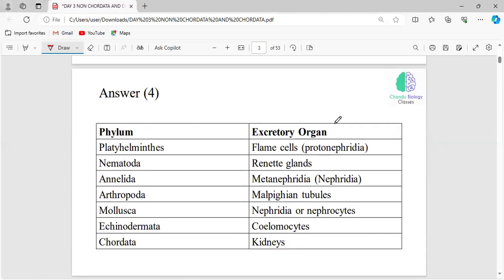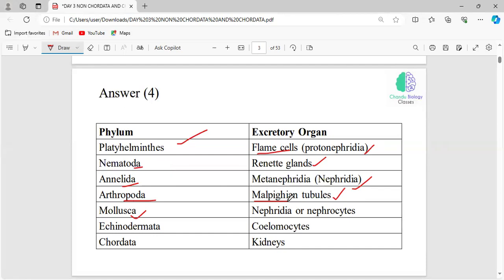So these are the excretory organs of the different phyla. Kindly make a note of it. In Platyhelminthes, flame cells or protonephridia. In nematodes, that is roundworms, renette glands. In annelids, or segmented worms, metanephridia or nephridia. Arthropoda, with jointed appendages, have Malpighian tubules. Mollusca have other excretory organs which I'm going to explain in the upcoming slides.